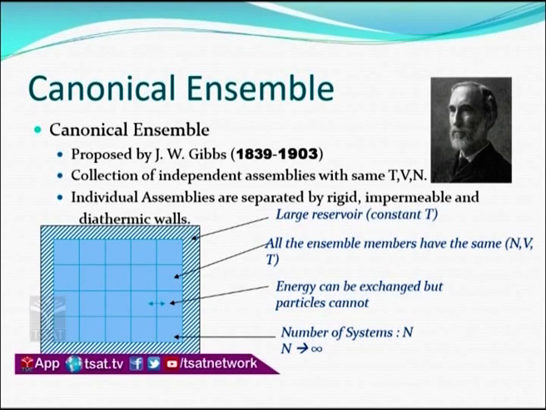Here energy is getting exchanged with other systems, but there is no exchange of number of particles. The walls of this canonical ensemble are rigid, impermeable and diathermic walls. Diathermic walls allow it to exchange some energy with the surroundings.